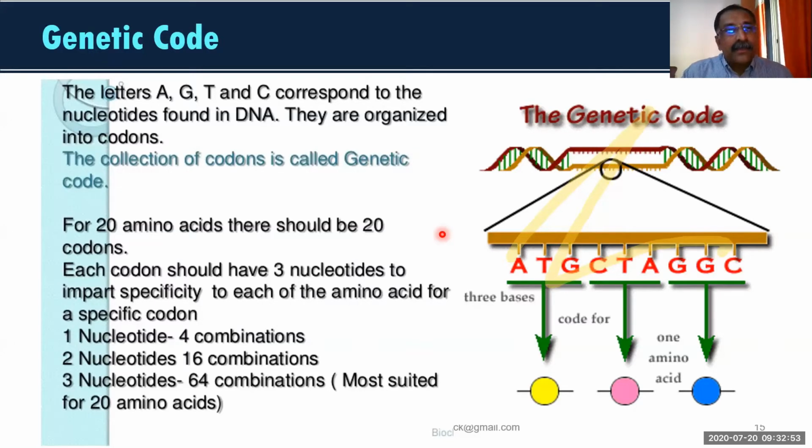If you are using 2 letters, like A, A, A, C, A, D, then B, A, B, B, B, C, B, D, how many words can you create? 16, right?